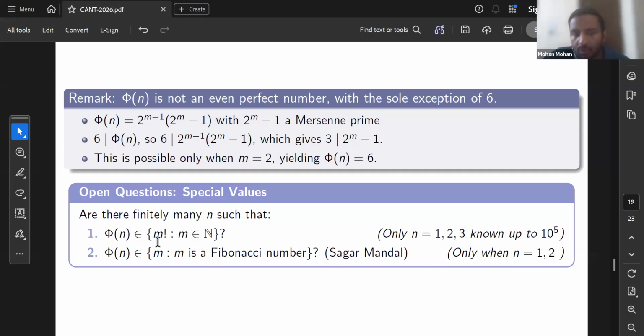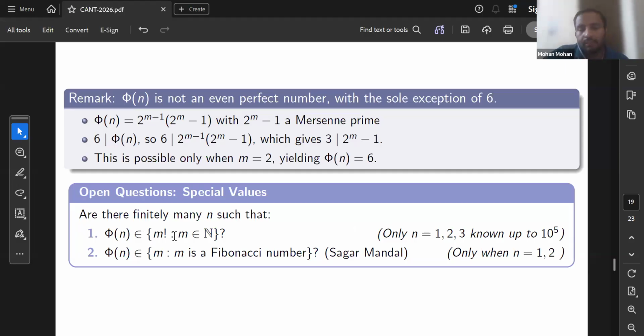But we really don't know whether there are infinitely many factorials of the form phi n or not. Up to 10 raised to power 5, we have already checked. There are only 3 such n, namely n equal to 1, 2, 3, such that phi n is a factorial.